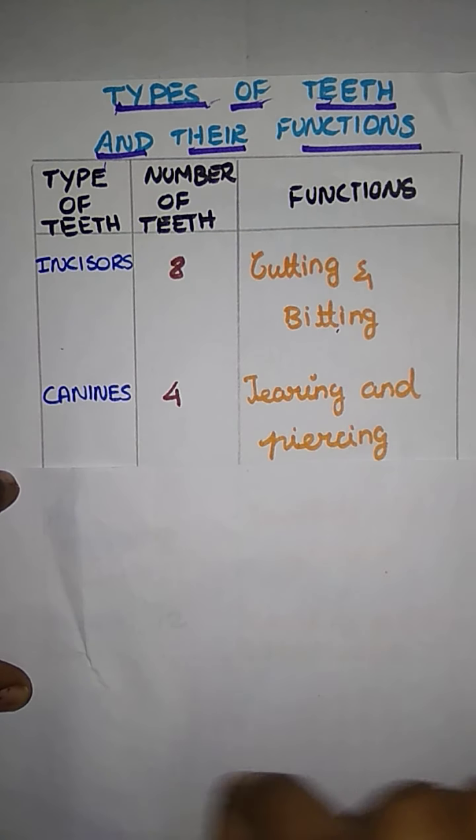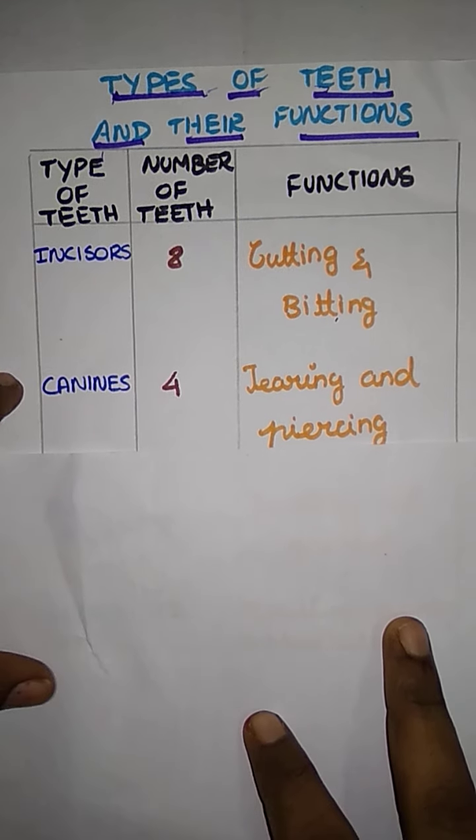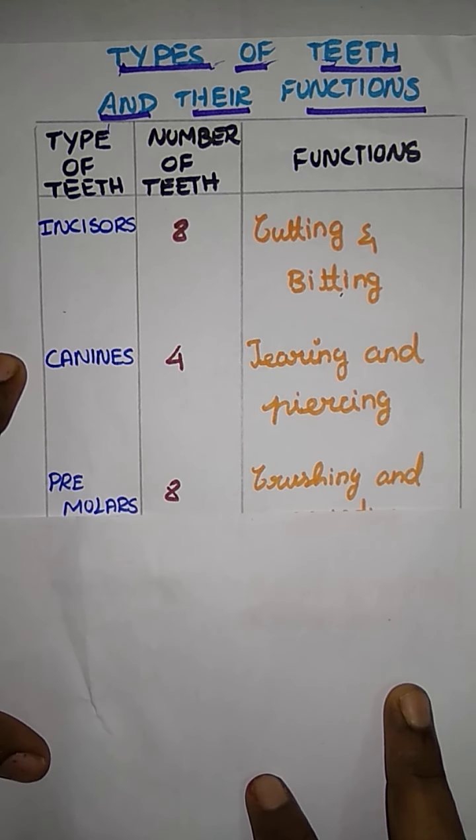Tearing na enadhu பிடிச்சு இழுக்கிறது சொல்லுவாங்க இல்லையா, and perching. Perching na தொலையிட்டு உள்ள பிடிச்சு இழுக்க. When you are using the teeth, they insert into it. அந்த ஒரு flesh இருந்தனா insert பண்ணிட்டு அப்புறமா தான் இழுக்கும். So perching. And the next type of teeth is premolar.